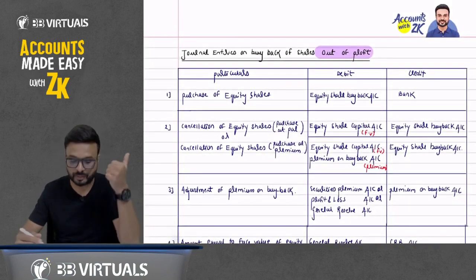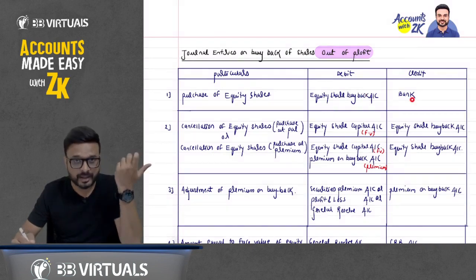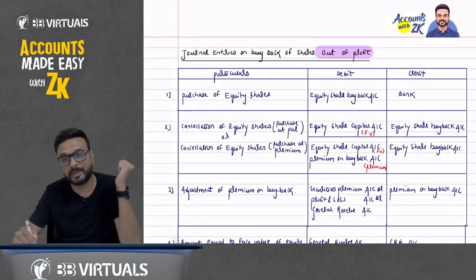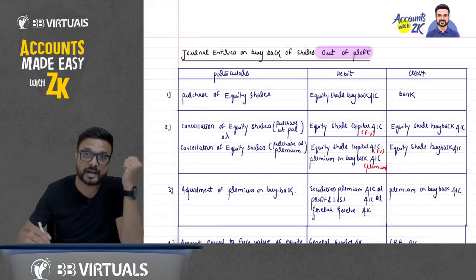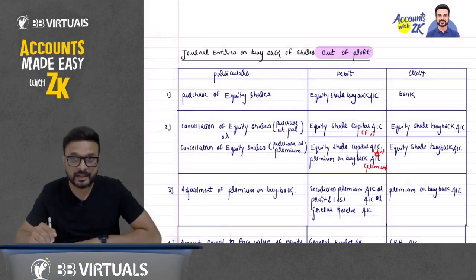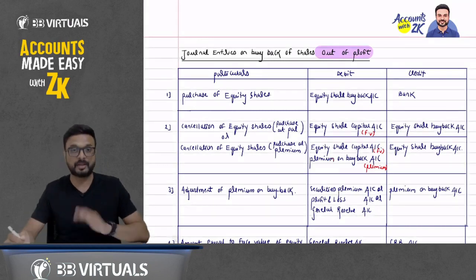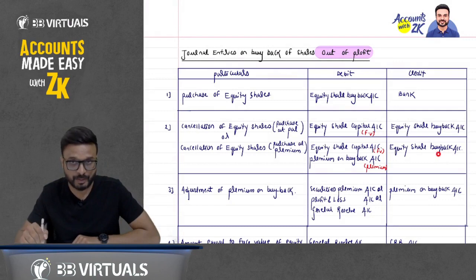Now, what entries do we pass? First, we have to purchase it. So the entry for purchase: equity share buyback account debit to bank account. Then we have to cancel it. So cancel, decrease in capital: debit to equity share capital account, credit to equity share buyback account. But we have purchased the equity shares at a premium. So when you cancel it, equity share capital account will be debited with face value only, and we debit premium on buyback with the additional amount that we have paid. So premium on buyback account debit to equity share buyback account.